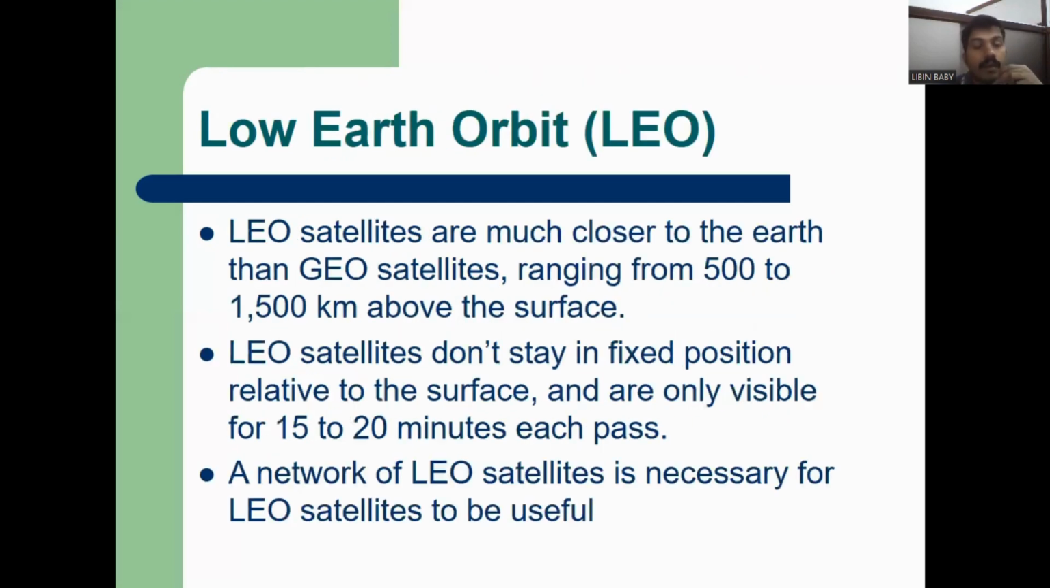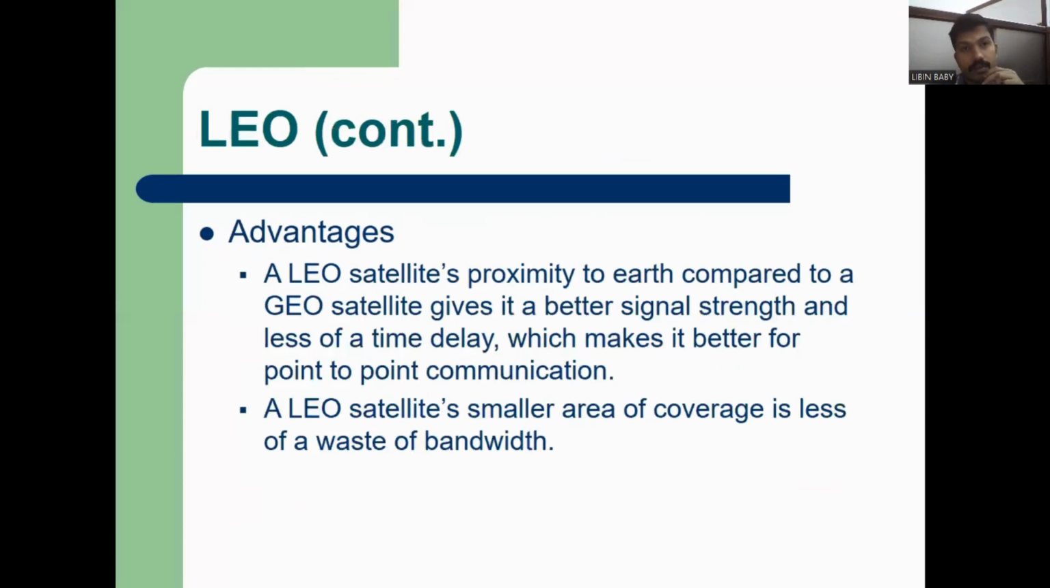Another one is LEO, that is low Earth orbit. LEO satellites are much closer to the Earth compared to GEO satellites. They range from 500 to 1,500 kilometers above the surface. LEO satellites are not fixed in a position, so they are visible in a particular place only for 15 to 20 minutes on each pass. So it keeps rotating, not fixed like a GEO. A network of them is needed.